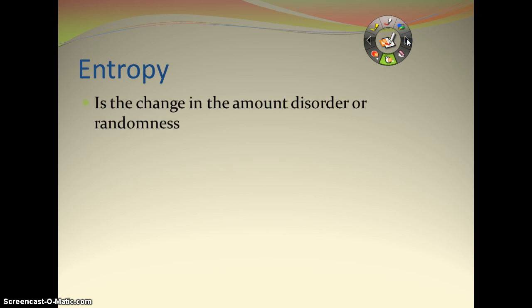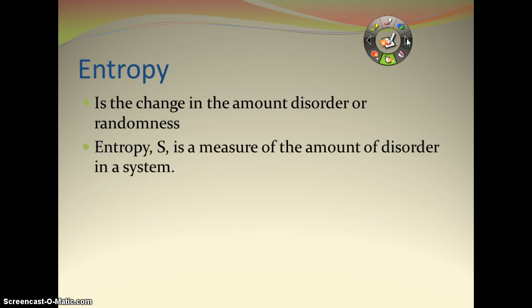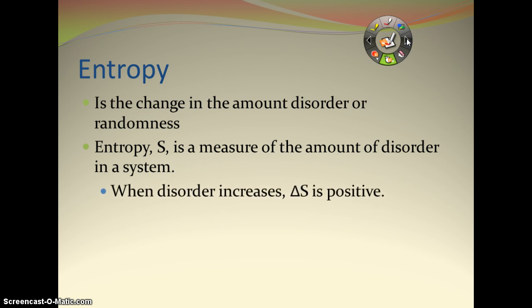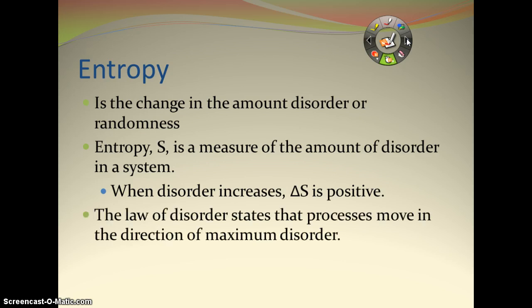With entropy, that's going to be the change in the amount of disorder or randomness. So entropy, we're going to use the variable S, and that's going to measure how much disorder is in a system. If you increase your disorder, your delta S is going to be positive.